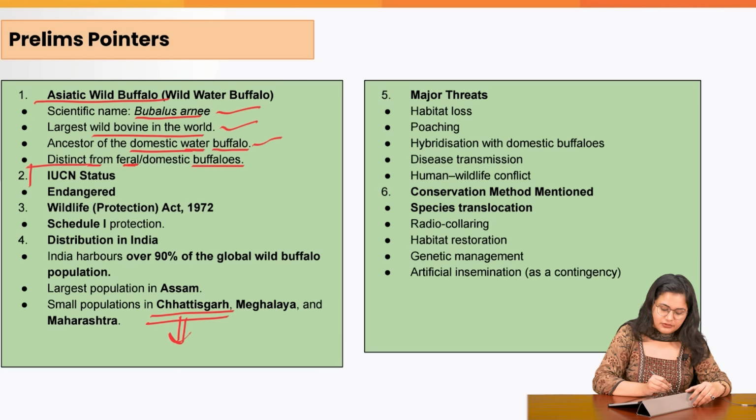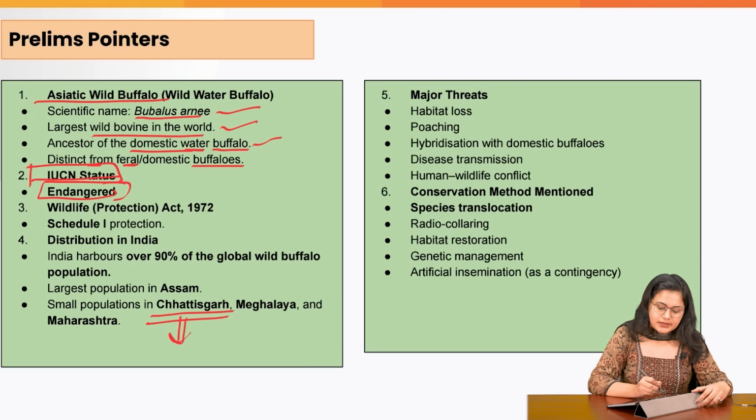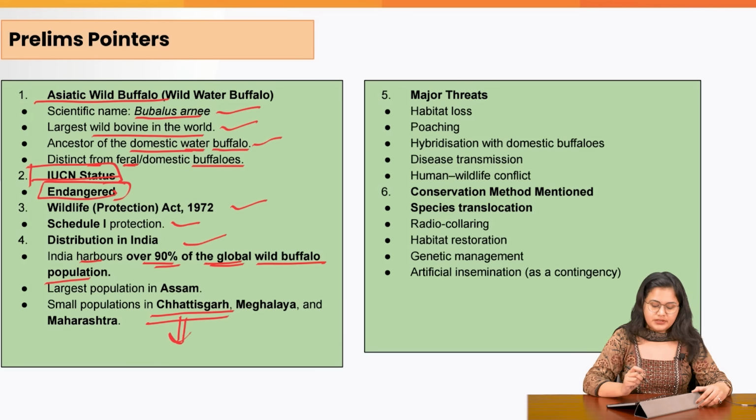You must remember the IUCN status for your prelims. The IUCN status is endangered and not critically endangered. It is under Schedule 1 of the Wildlife Protection Act. India harbors over 90% of the global wild buffalo population. Such facts you must always remember. The largest population within India is in Assam, and small populations are also there in Chhattisgarh, Meghalaya and Maharashtra. So there could be statements like: this is endemic to India, or this remains confined only to the northeast of India. Such statements you should be able to identify and tackle.